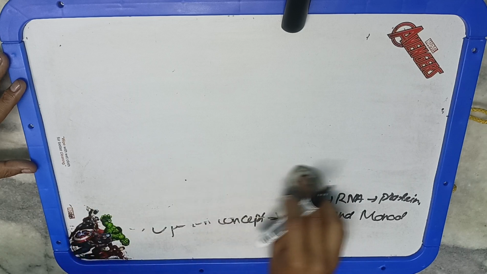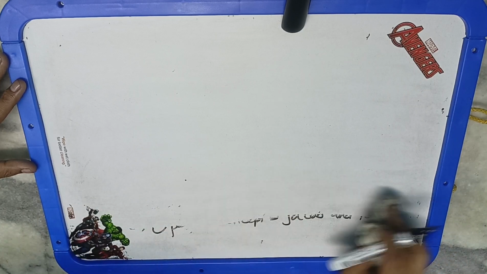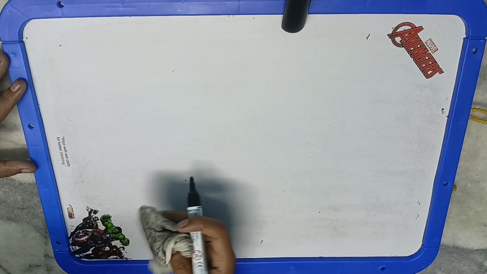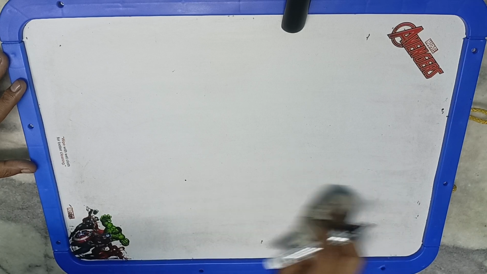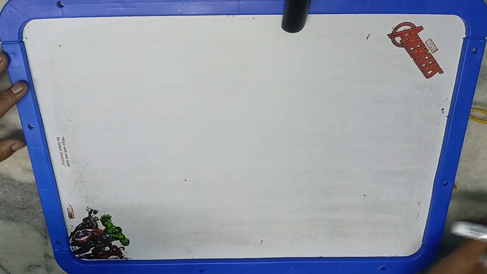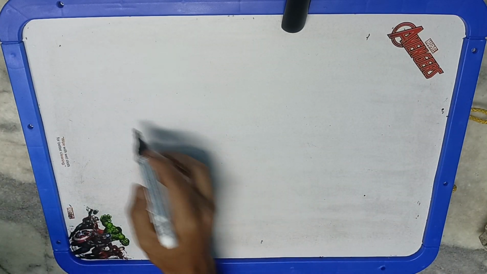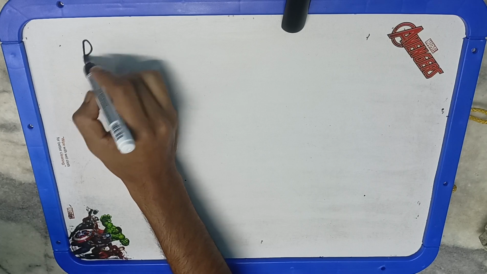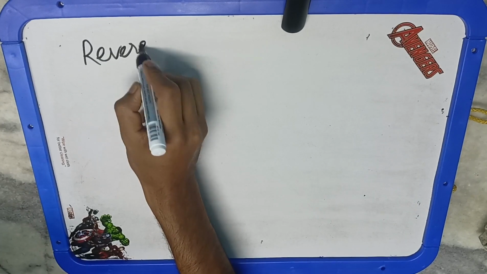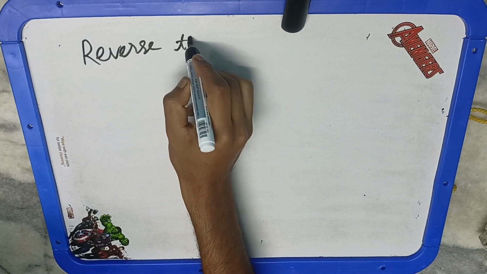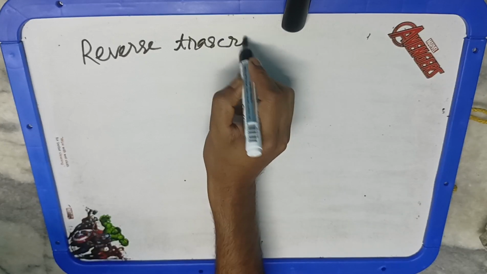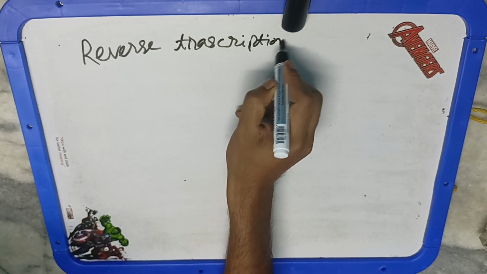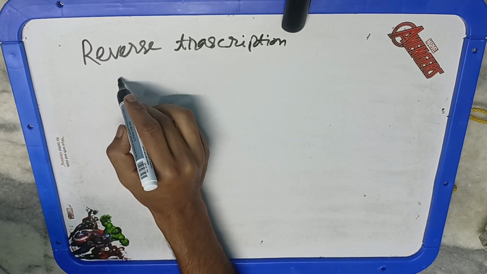In 1975, Dulbecco, Temin and Baltimore discovered the mechanism of reverse transcription, which is known as Teminism. So what is reverse transcription? That is the synthesis of DNA from an RNA. As we have studied in the central dogma, DNA leads to the formation of RNA, and then to protein. But reverse transcription means RNA to DNA can be formed by the use of retroviruses.